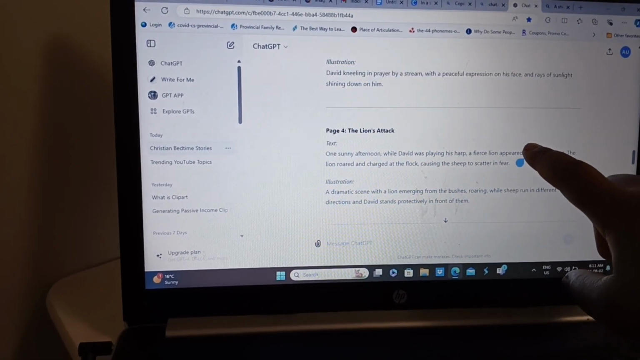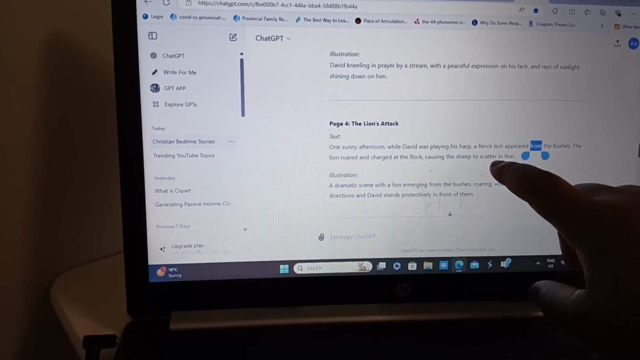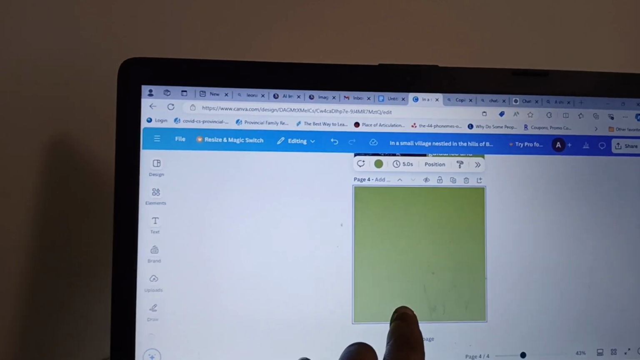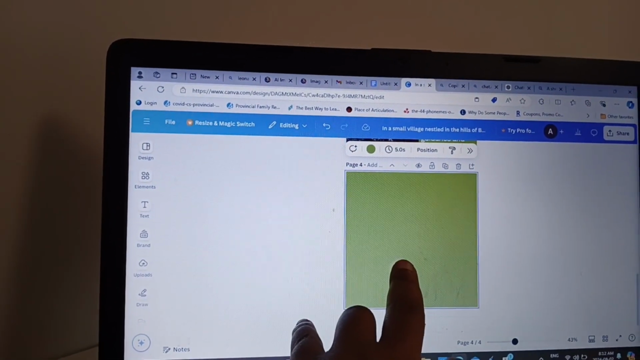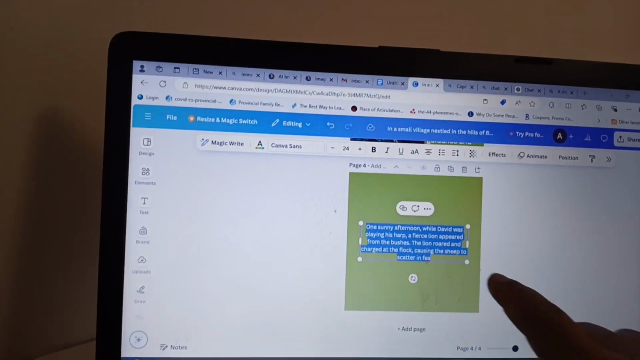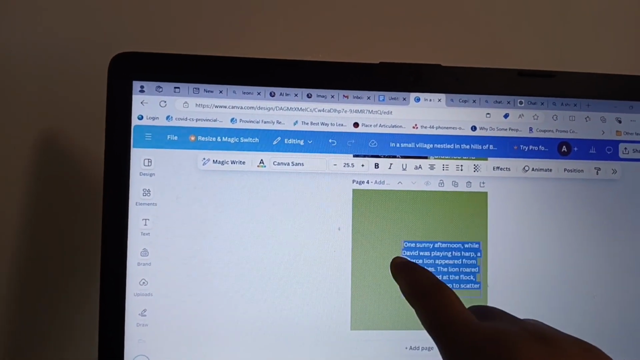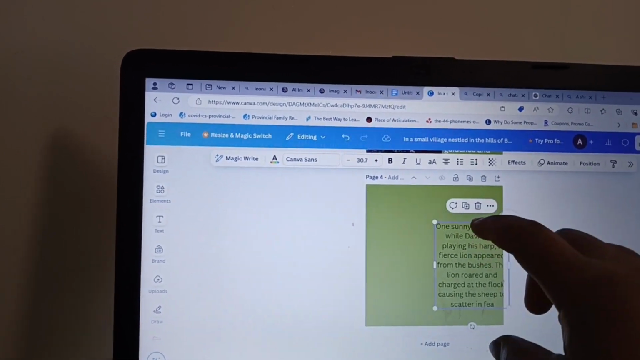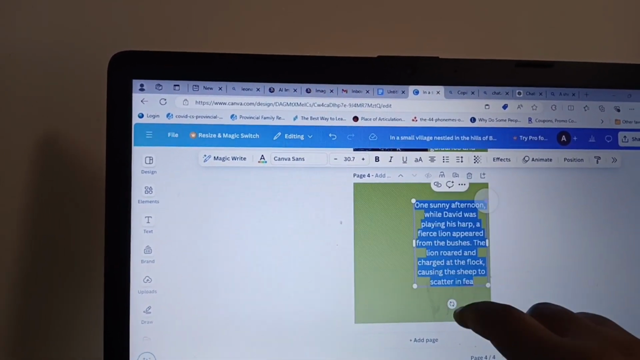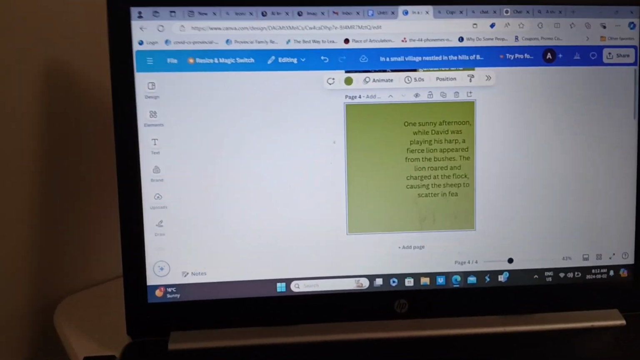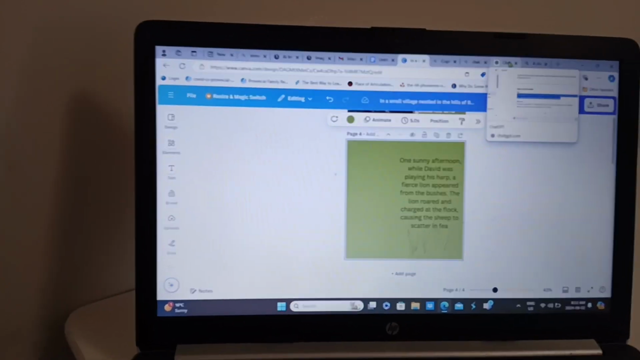I'll go back again. I would paste. So you can see it. So let's go and generate our character. Go back to ChatGPT. Copy the prompt for the character now.